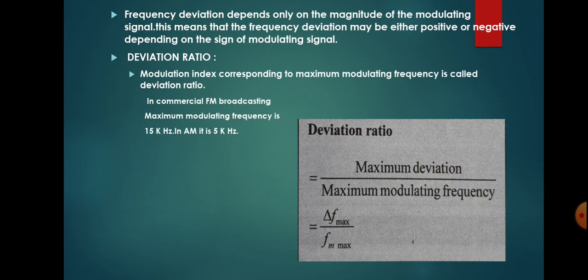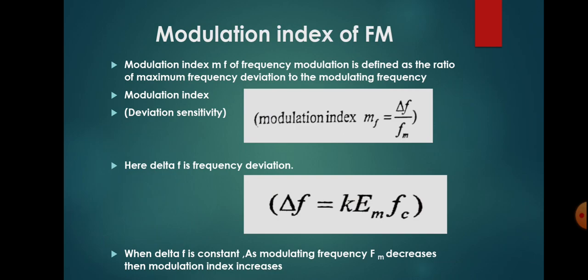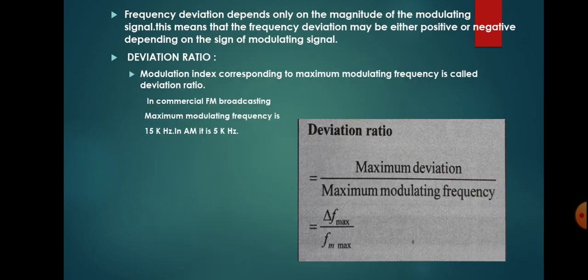Next, we will have the deviation ratio. What is deviation ratio? The modulation index corresponding to maximum modulating frequency is called the deviation ratio. You know that modulation index is equal to delta F by Fm. So the modulation index corresponding to maximum deviation is called the deviation ratio. Deviation ratio is equal to maximum deviation divided by maximum modulating frequency, that is, delta F max divided by Fm max.